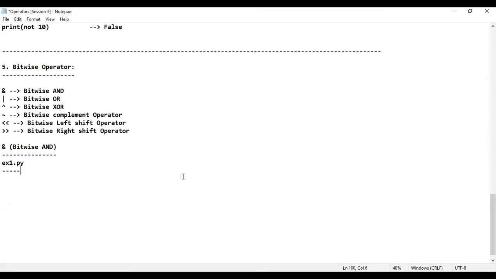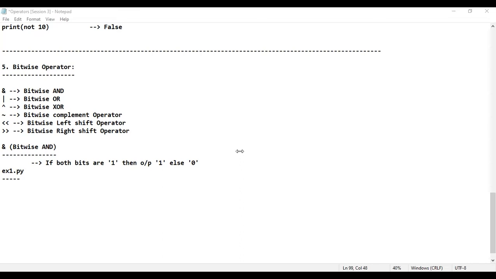Initially, I'll tell you how this bitwise AND will work. Okay sir, how will this bitwise AND work, sir? If both the bits, or if both the operands are 1, then the output is 1, else it is 0. Sir, what are you saying, sir? We are not able to understand, sir. Observe, 100% you'll understand. Just keep on observing.